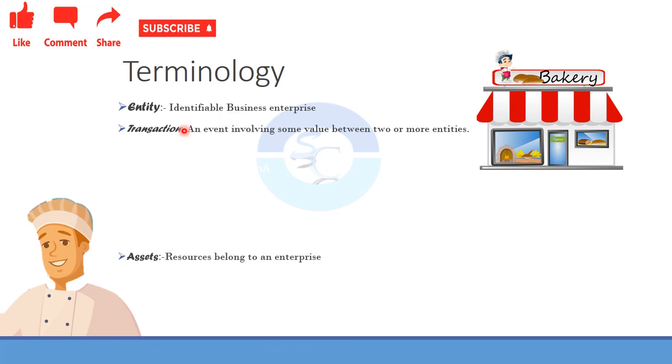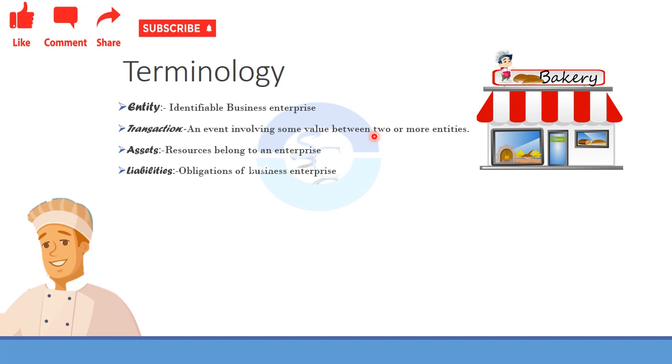Next is the transaction. Transaction means an event involving some value between two entities. That means there will be a sale or a purchase made. So there will always be a buyer and a seller. That means there are two or more entities. So there is a transaction, an event which is occurring between two or more entities.